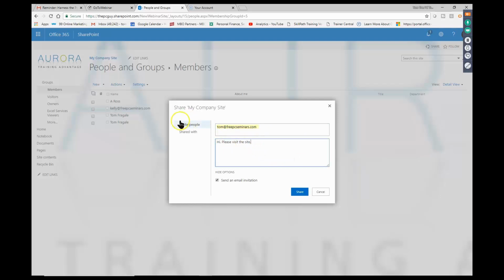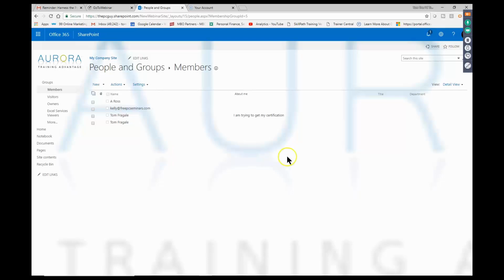So that's the way that typically would work for us. In this case, I'm going to close that window. Now we have different types of users. So a visitor is just going to be a person who can view the site without being able to change anything. But they can look at all the pages. They're just a visitor. An owner, on the other hand, can have full access to the site.